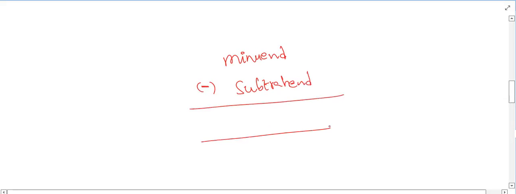When we are doing subtractions, the first term is called minuend. The second term is called subtrahend. And the result is called difference. Okay, subtraction will be easy when the subtrahend is a round number.